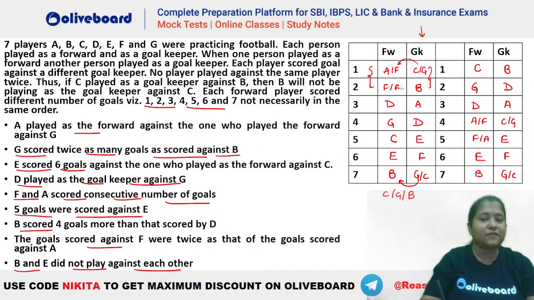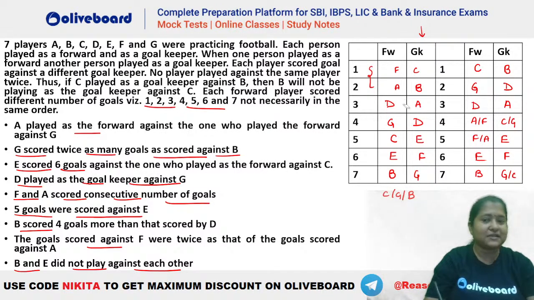Let's say if here A is this person, okay. So A is playing against B here. So that means B should be the forward against G. This is a possibility. So if A and B are here, you can see that this person will be C here and this person will be F here. So this is a possibility here.